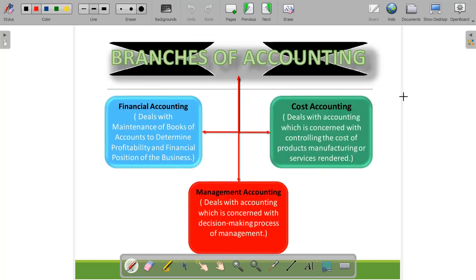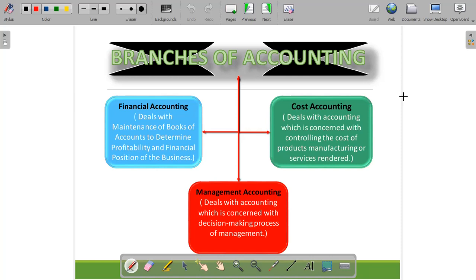Now, what are the branches of accounting? Economic development and technological improvements have resulted in large scale business operations. In order to keep pace with the changing scenario, different branches of accounting have originated. There are three branches: financial accounting, cost accounting, and management accounting.